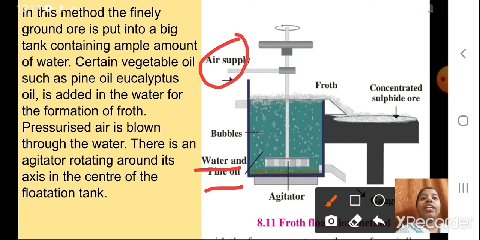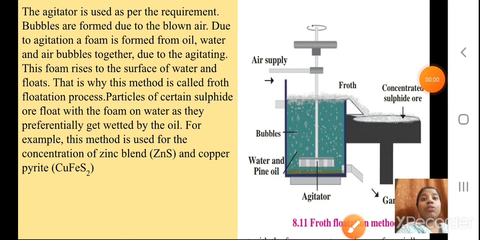There is an agitator rotating around its axis in the center of the flotation tank. So, see, this is the agitator. And see, the froth is there. The froth is formed because of what? Because of this pine oil or eucalyptus oil. Now, the agitator is used as per the requirement. Bubbles are formed due to the blown air. As the air is blown, bubbles will be formed.